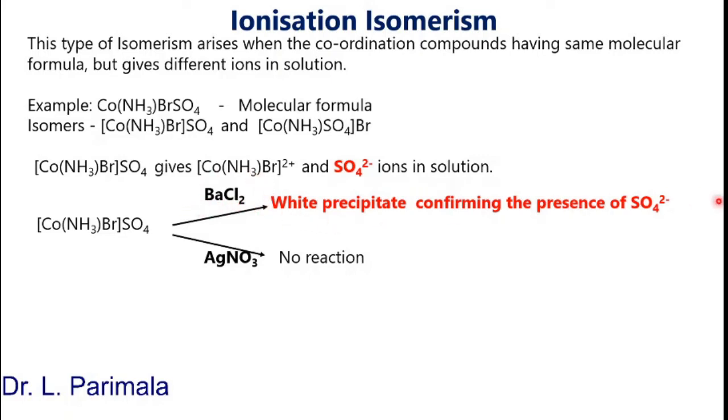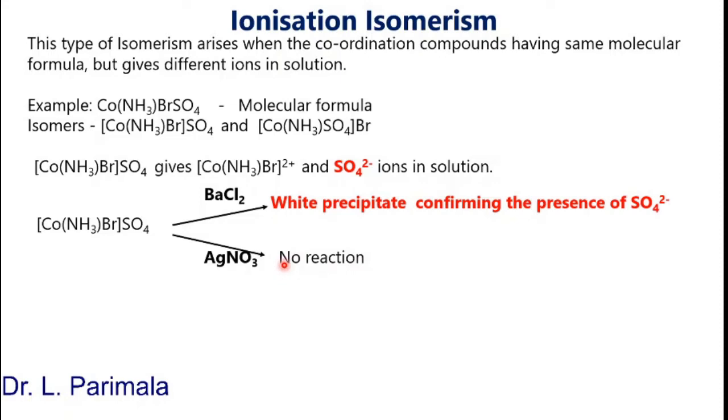When you test the same solution with silver nitrate, there is no reaction, because silver nitrate generally reacts with halides and gives a precipitate. Since bromine is inside the coordination sphere and is not free, you won't get any answer with silver nitrate. So the presence of bromine is not recognized here.